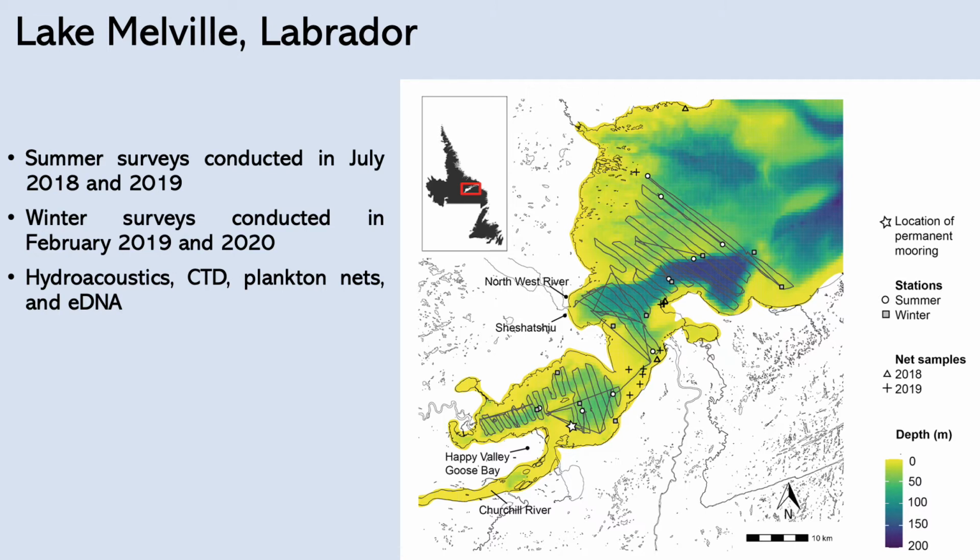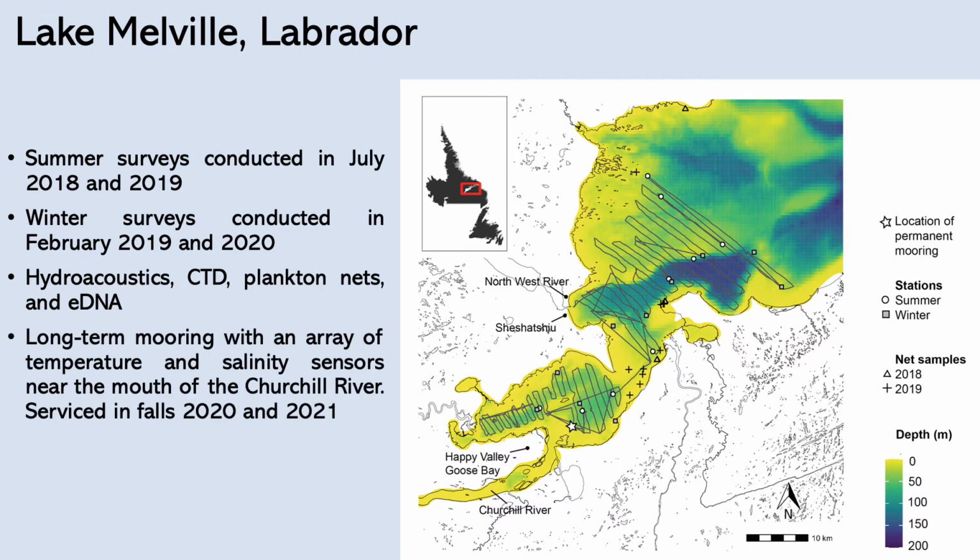water for eDNA analysis. On top of that, we've deployed a long-term mooring with an array of temperature and salinity sensors with a vertical resolution of 5 meters, where the star is on the map to your right, which is just at the mouth of the Churchill River. And that allows us to really see the change in the hydrography throughout the year cycle.